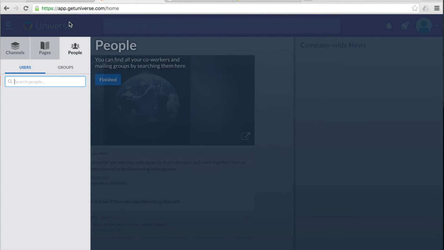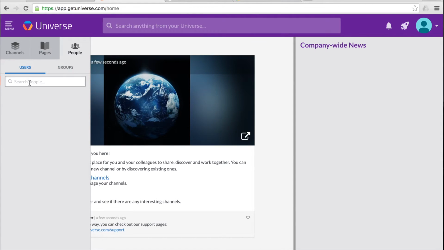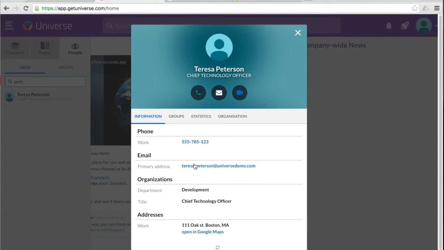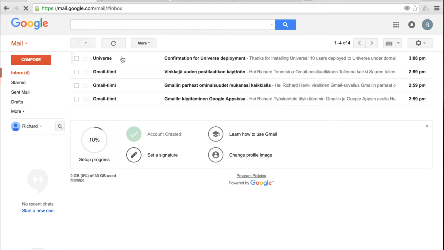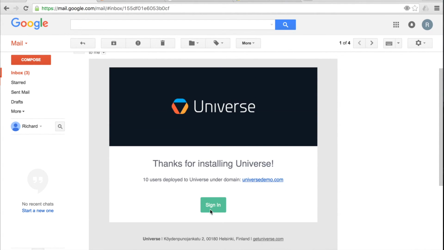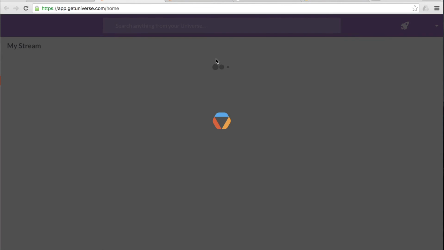And if you have a lot of users, bear in mind that it might take a while to index all the users. So let's search for Peterson. I think that was someone, yeah, Chief Technology Officer can be found. So it's ready to be used. And apparently I've already got that message that Universe is installed. Sweet. There you have it. Universe installation in a nutshell.